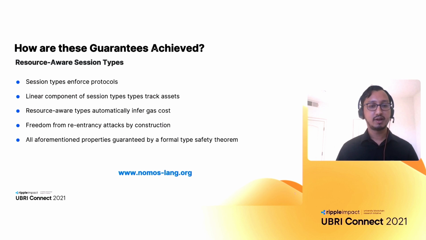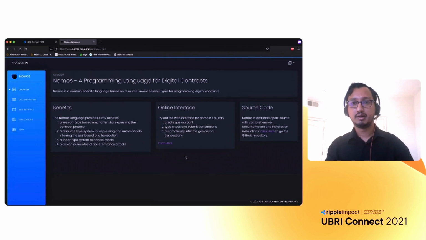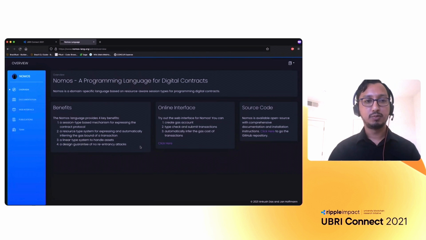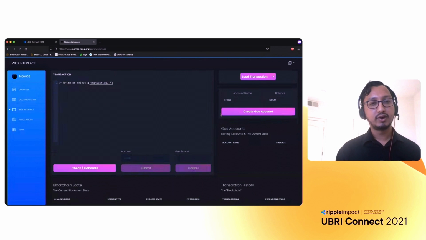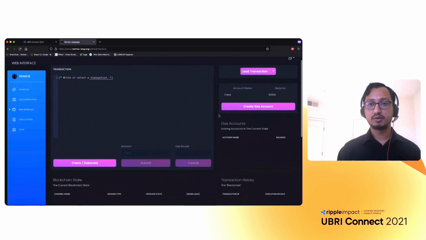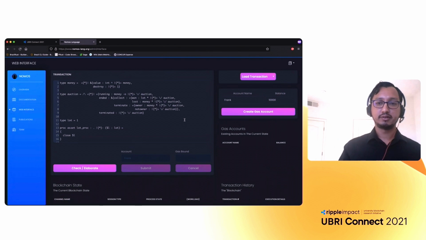You can go on this website. In fact, that's what I'll do right now. I'll switch over to my screen sharing. And here you can see I've already opened up the Nomos website for you. If you go on the web interface, you can write your own transactions. There are some preloaded transactions for you. So for example, here, let's say I want to load a transaction that I just talked about, the auction transaction in this session.